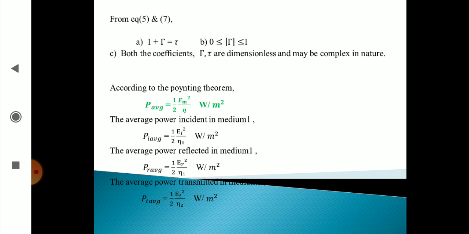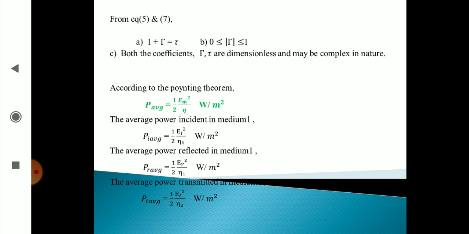Average power is equal to half Em square by eta. Units are watts per meter square. The average incident power is equal to half Ei square by eta 1. The average reflected power in medium 1 is equal to half Er square by eta 1.